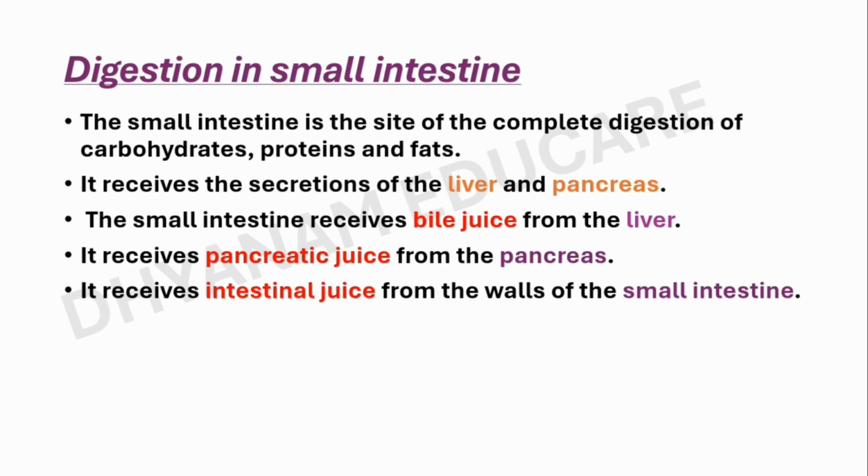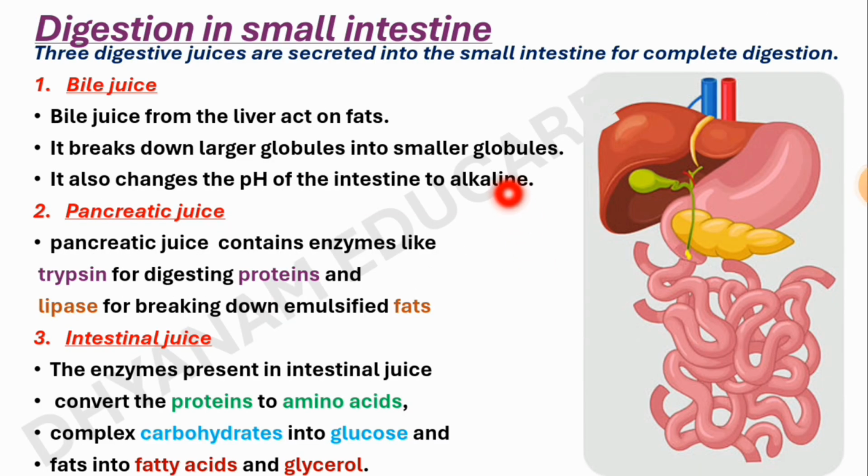These three digestive juices are secreted into the small intestine for complete digestion. Bile juice is secreted from the liver. Bile does not contain any enzymes. Bile juice from the liver acts on fats.